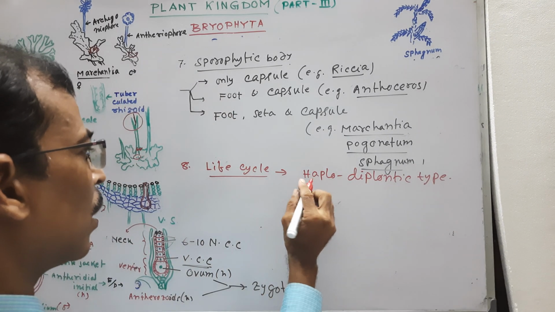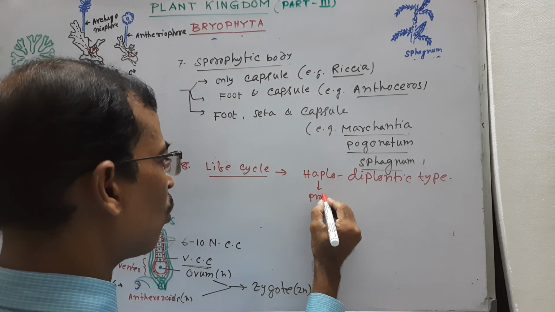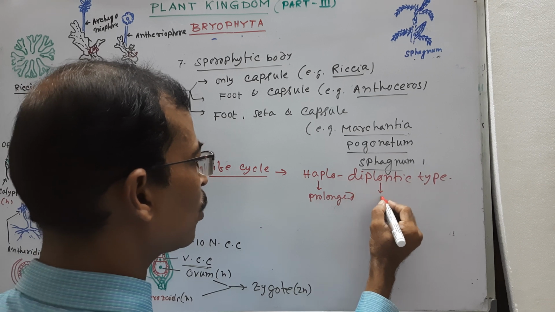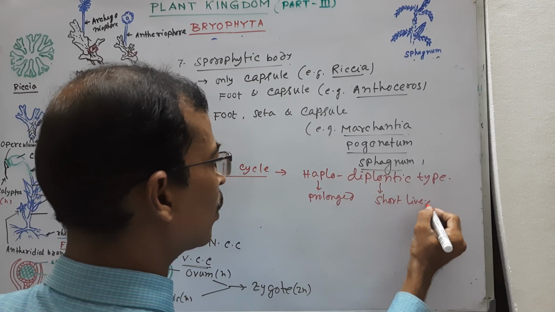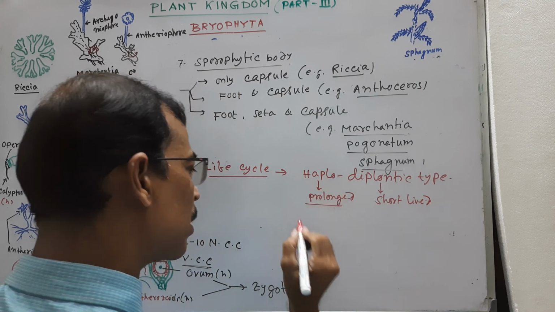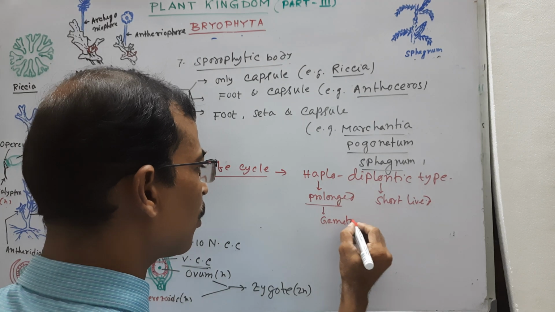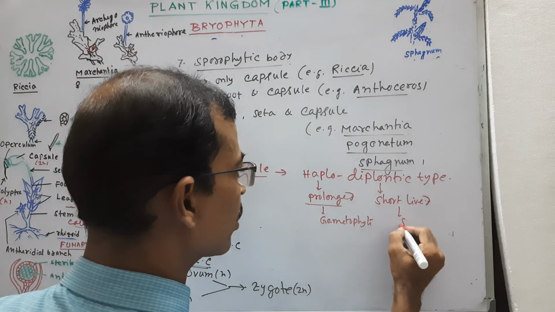This means the haploid stage is prolonged, and the diploid stage is completely short-lived. The haploid stage is the gametophyte stage, and the diploid stage is the sporophyte stage.